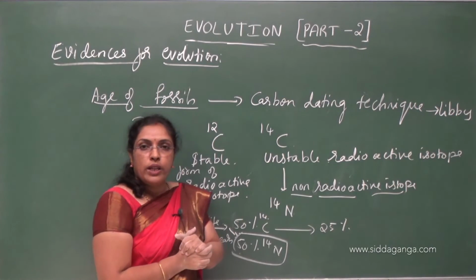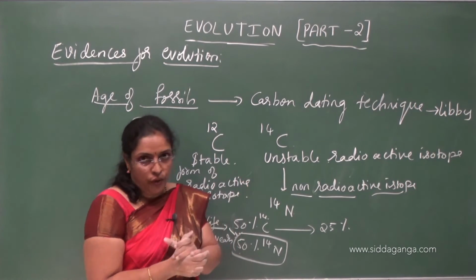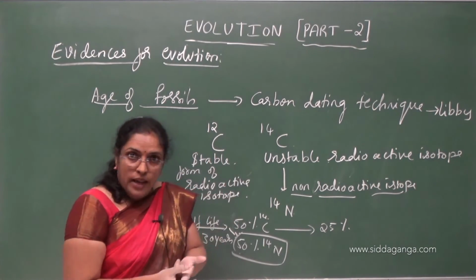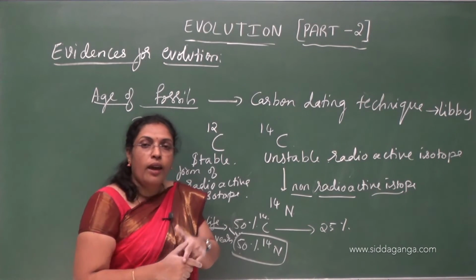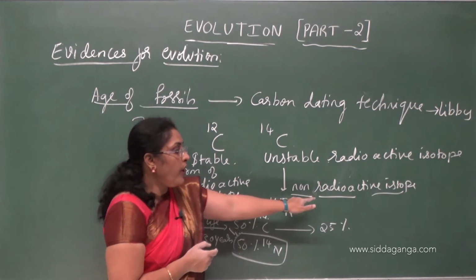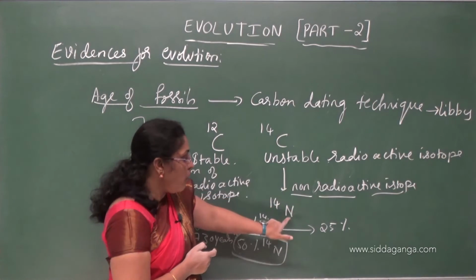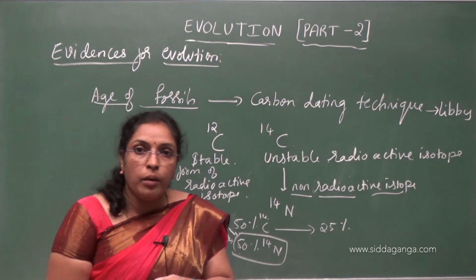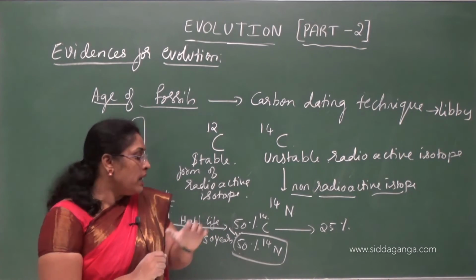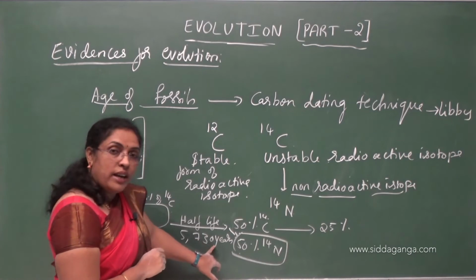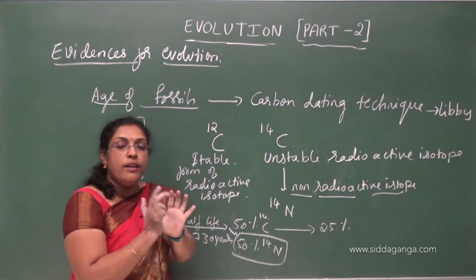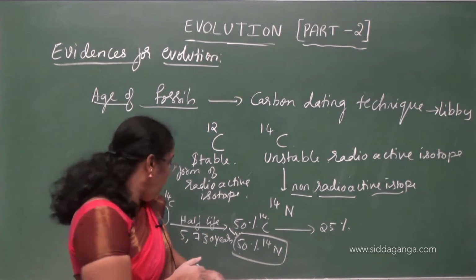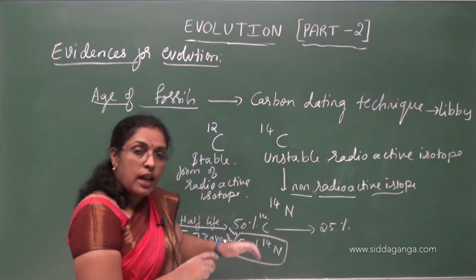unstable radioactive isotopes to calculate the age of a fossil, because as it is unstable, once the organism dies, it will undergo decay and convert itself into non-radioactive isotopes called nitrogen 14. The time taken by carbon for this conversion is called half-life, that is 5730 years. So 100% converting into 50% will take 5730 years, and again